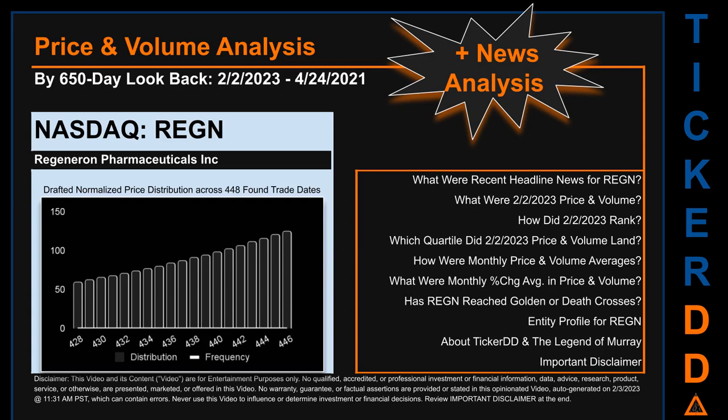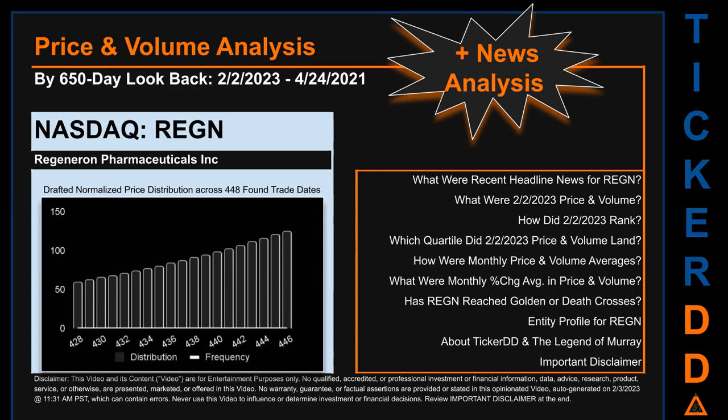REGN went public on January 1, 1991, which was roughly 32 years and 1 month ago. Looking back 650 calendar days from Thursday, February 2, 2023 to Saturday, April 24, 2021, we found 448 applicable trade dates for use in our analysis.